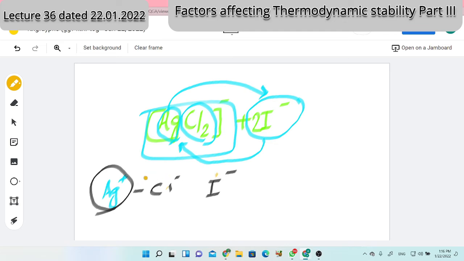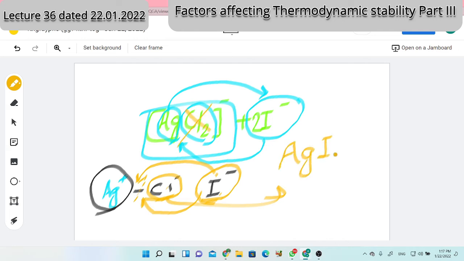So it will do such a thing by which this bond will break and iodide will come inside. By the way, iodide will also think: iodide will come to Cl minus and say, Cl minus, I have a great affinity with silver ion rather than you. So it is my role to obtain the friendship with Ag plus, silver ion. Get out from here. So iodide will also remove this Cl minus and will form a bond. So what will happen? These chlorides will get removed and a new complex will form, that is AgI2 minus. Is this discussion clear?